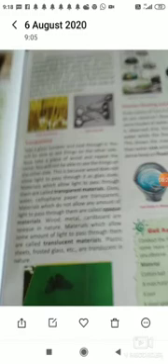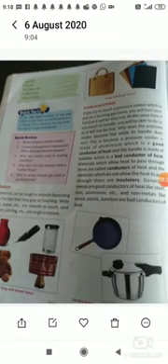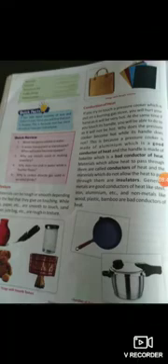Now, another property is texture. Materials can be rough or smooth depending upon how they feel. If you touch them, you will feel some materials are very rough and some are very smooth. For example, silk, paper, etc., are smooth to touch, and sandpaper and jute bags, etc., have a rough texture.